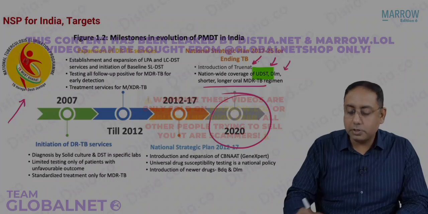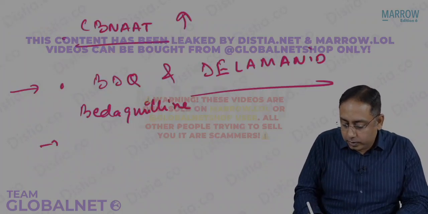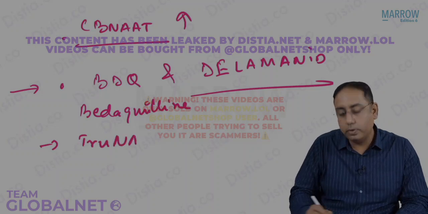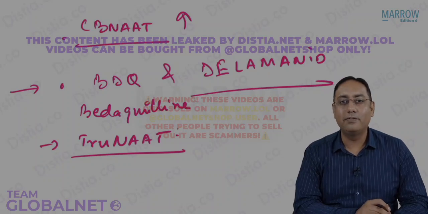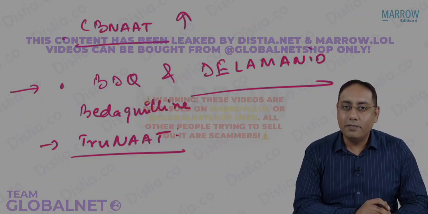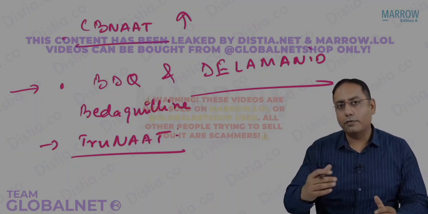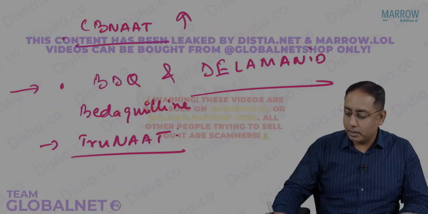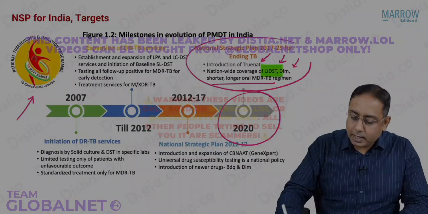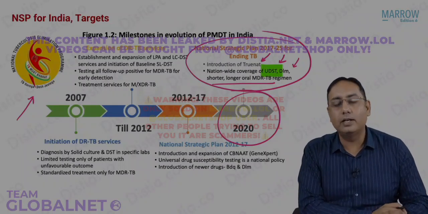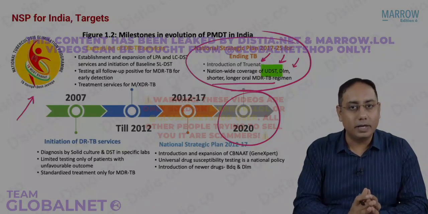Second point is introduction of TrueNAT. Can you see this introduction of TrueNAT? I think I talked to you in the previous module about what TrueNAT is. TrueNAT was launched by the NTEB Diagnostics. It is from Government of India, and we are proud to say that TrueNAT is very cost effective, and in fact it is more efficient. It is kind of an easy and cheaper version of the CBNAT. It is an Indian version of the CBNAT. So these were our plans for year 2017 till 2025, and these were our main strategies in year 2020.